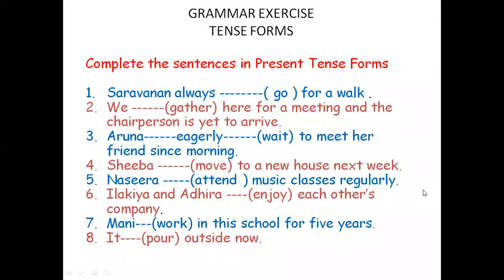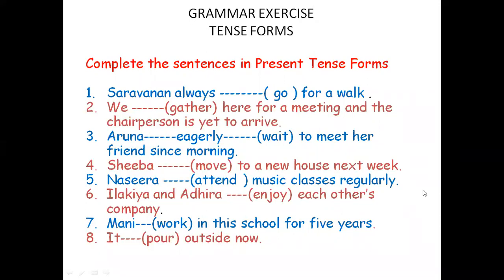So chairperson is yet to arrive means chairperson has not arrived, but before that these people have gathered. Okay, therefore we have gathered here for a meeting and the chairperson is yet to arrive. This is present perfect. We have gathered here for a meeting. Okay, for a meeting and the chairperson is yet to arrive.